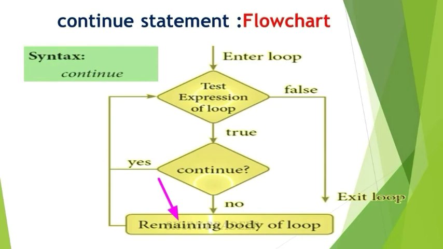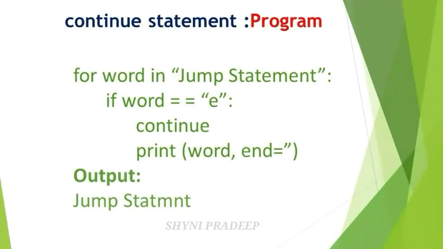So next let us see the program. The same program that you have studied in break statement, but here continue is given instead of break. So in this program you have to print the letters one by one from the jump statement. This jump statement is a string. You have to print each letter one by one in the output screen. Next, the if condition is given, var is equal to e. Whenever this if condition is evaluated as true, then you have to apply in that place continue statement.